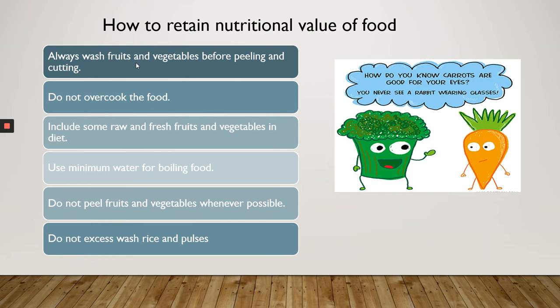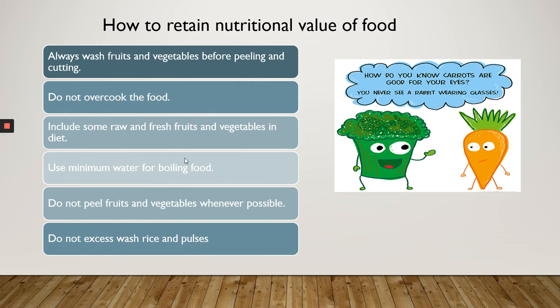The third method to keep the nutritional value of food is that we should include some raw fruits and vegetables in our diet. Use minimum water for boiling. Why should we use minimum water for boiling? Because excess water, when thrown out after cooking, takes away all the nutrients of the food cooked in it.